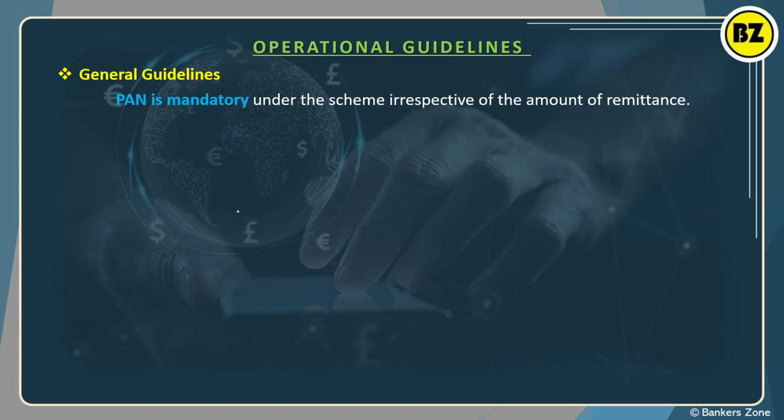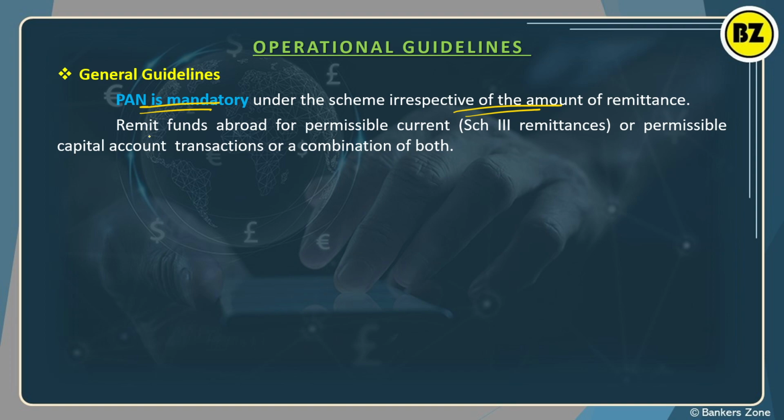Next, there are some general guidelines while operating the forex business under the LRS. PAN card is mandatory irrespective of whatever amount is involved. Then, you can remit funds abroad for permissible current account transactions under Schedule 3, or permissible capital account transactions, or a combination of both.